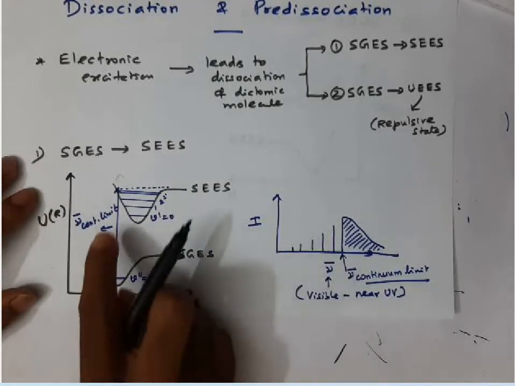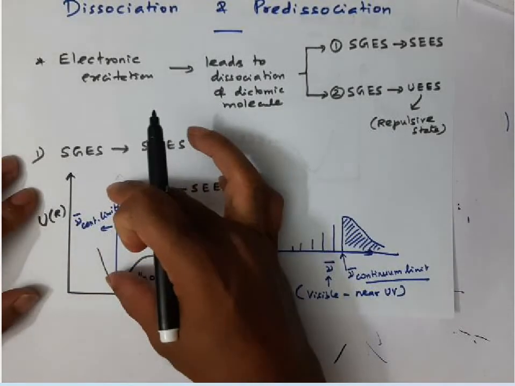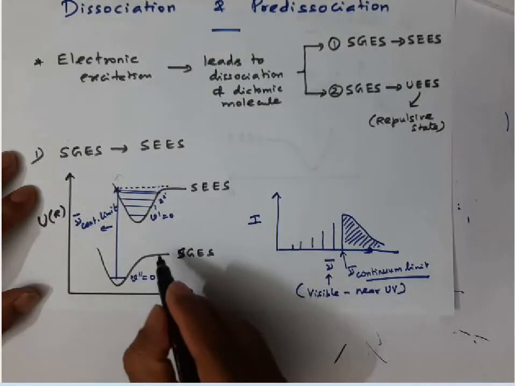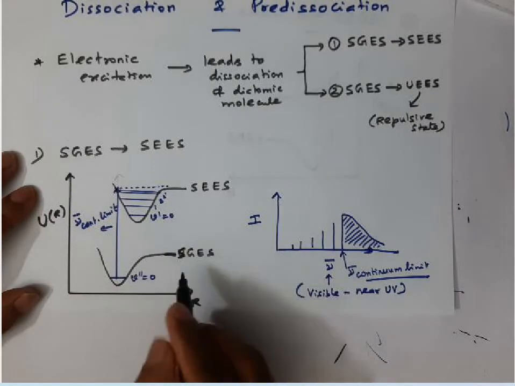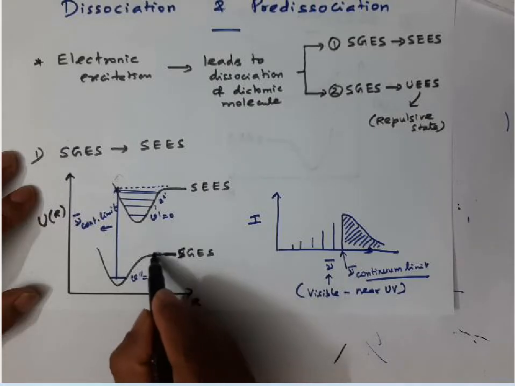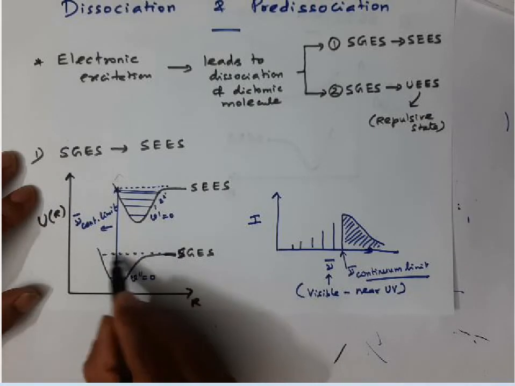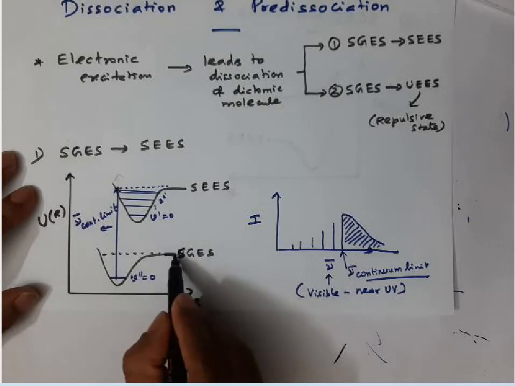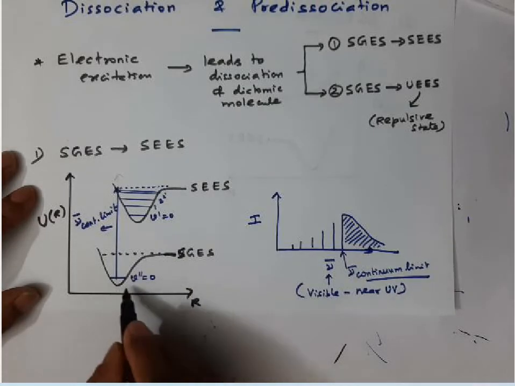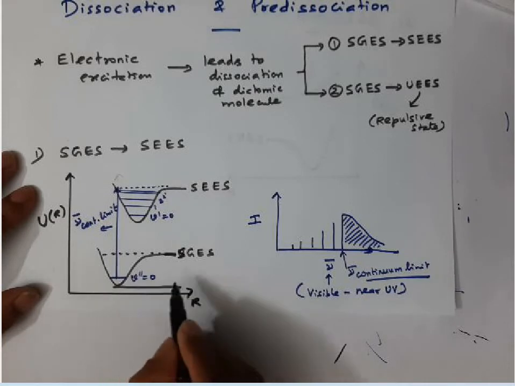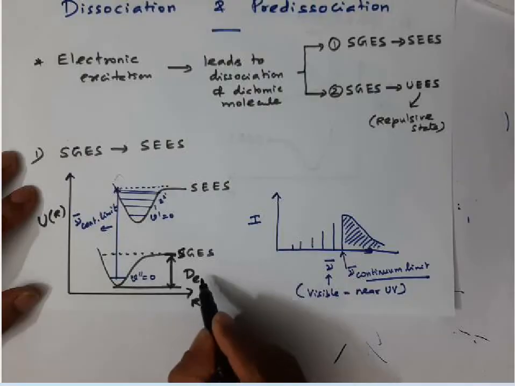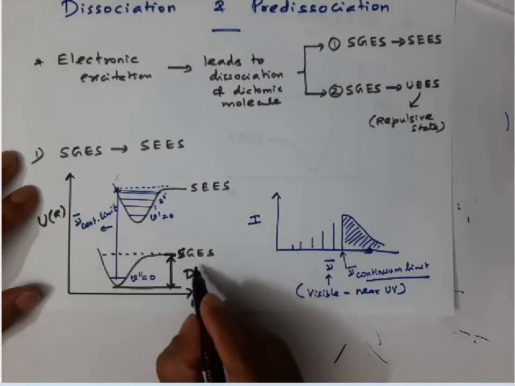Before giving some explanation here, let me go back and give some values. I told you this transition is what we call the continuum limit. See here, at this value of the vibrational state, the molecule will decompose. This energy, from this bottom to here, is called the equilibrium dissociation energy of the ground state.